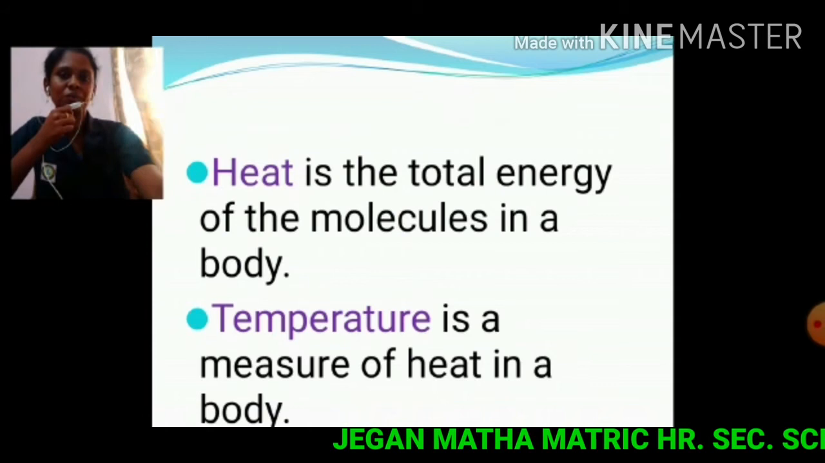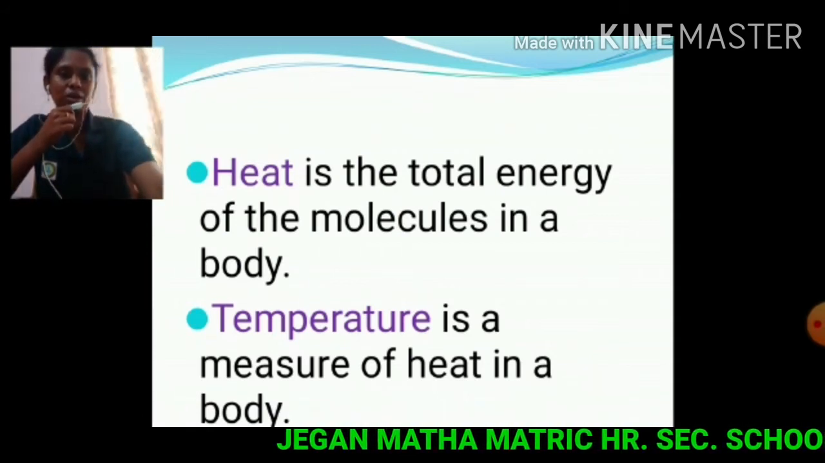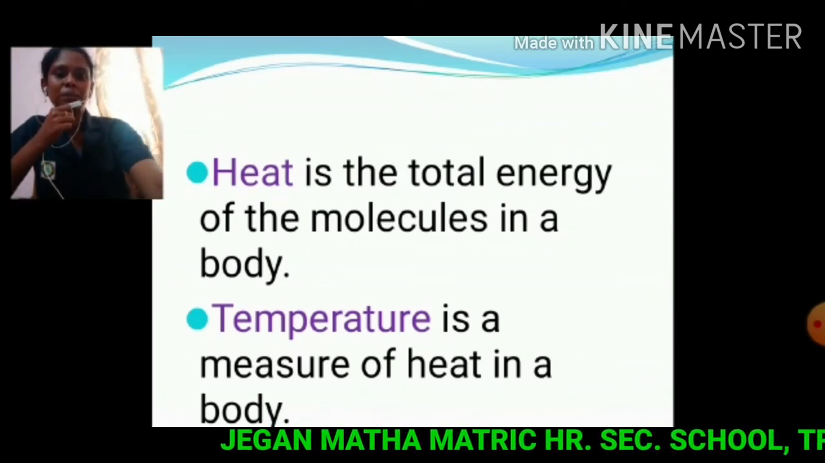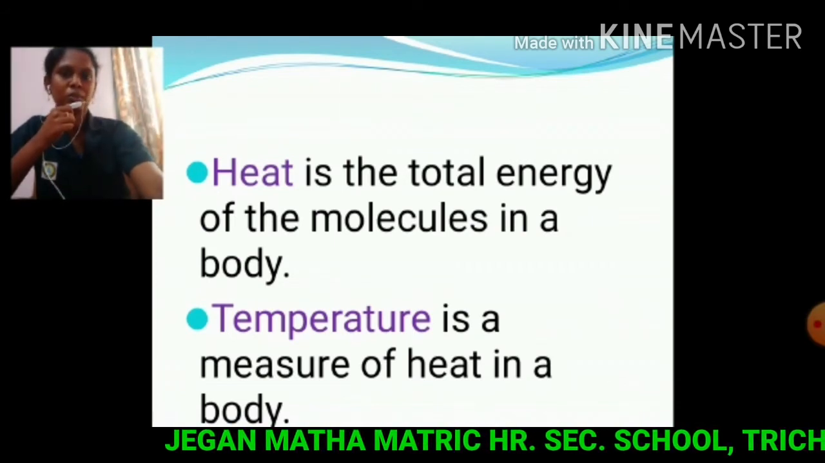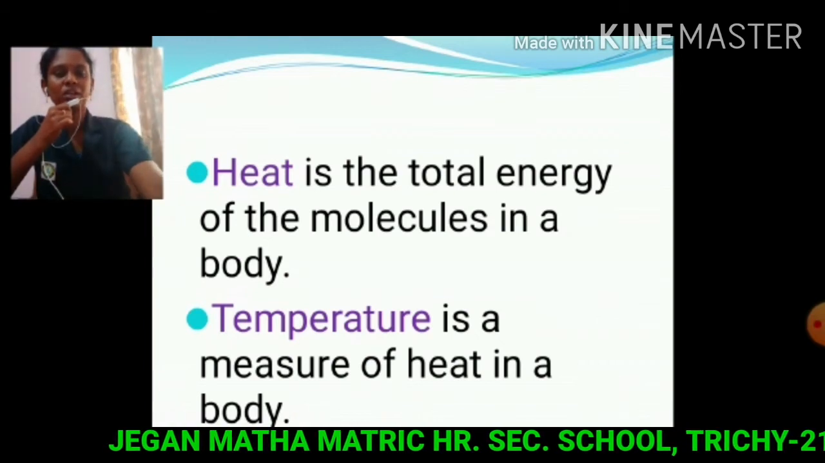Next, heat is the total energy of the molecules in a body. So what is the difference between heat and temperature? Heat is the total energy of the molecules that are present in the substance. But temperature is a measure of heat, how hot it is or how cold it is. So temperature is a measure of heat in a body.